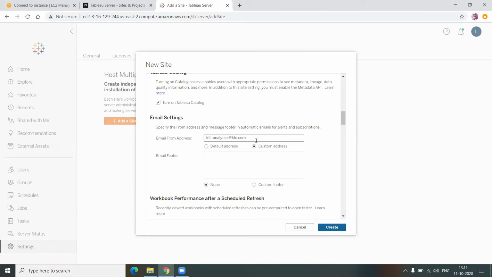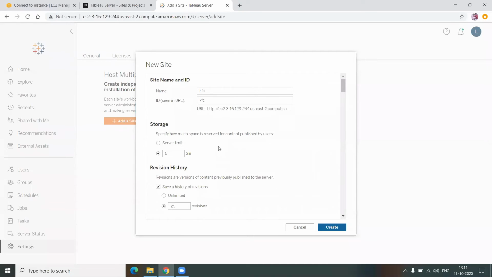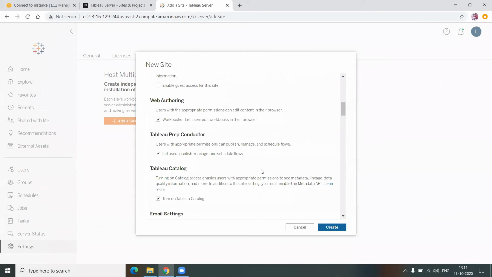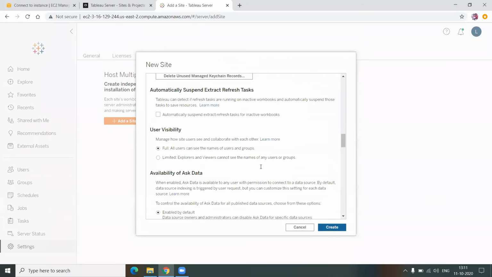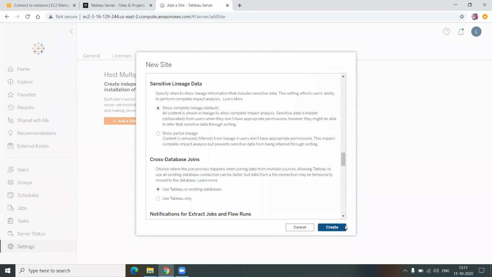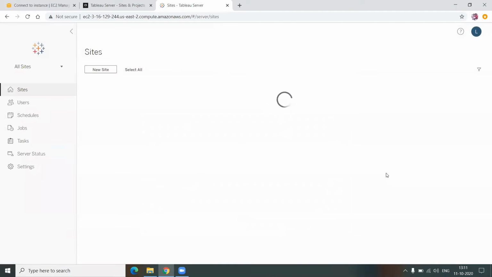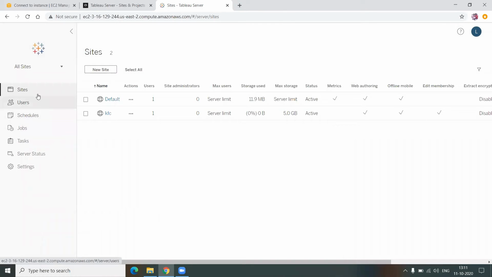Okay, so in this way I can set the from email address in a site when I have different sites. So in this pattern, we have many other settings that we can set up on a site level, but not on a project level. So this is the advantage of having different sites rather than different projects, based on the use cases.